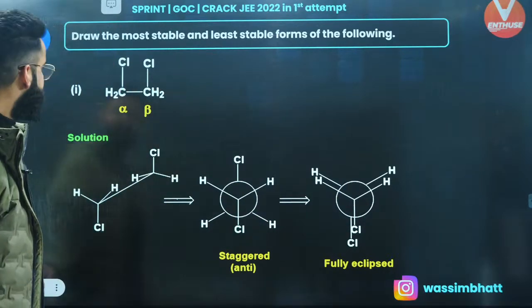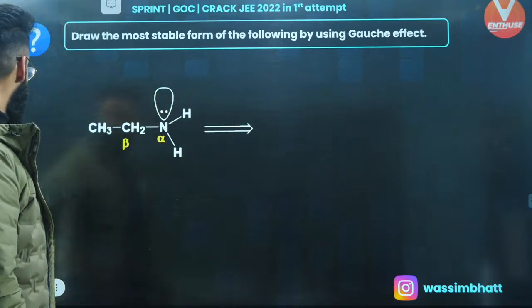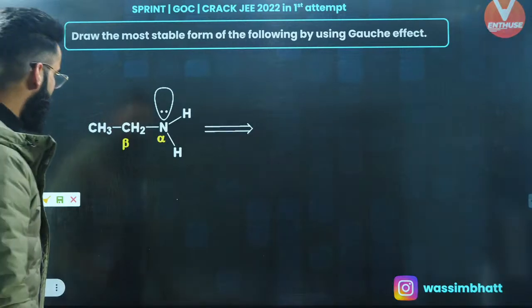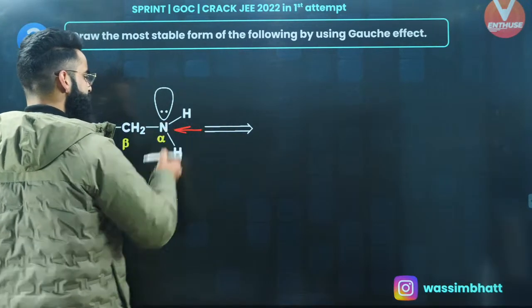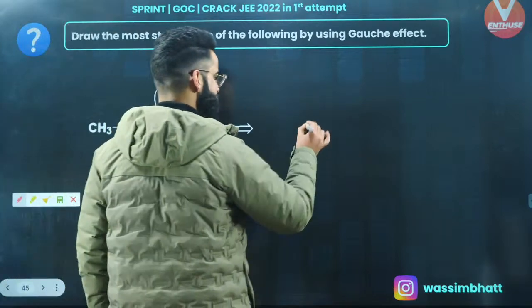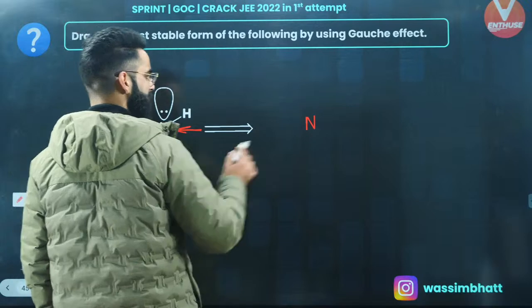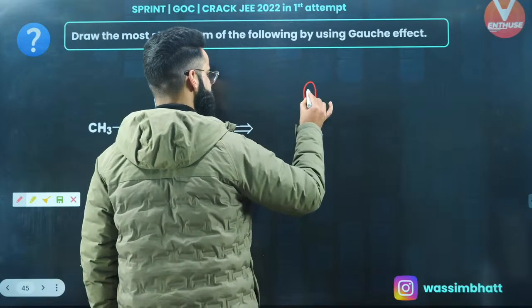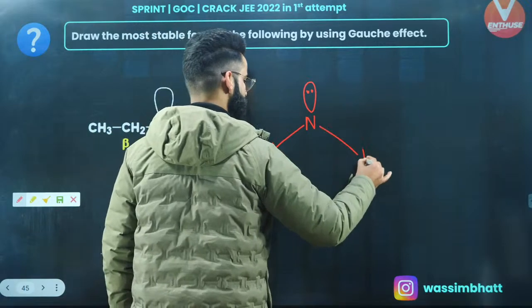I'm sure it's clear. Okay, draw the most stable form of the following. So you need to draw its most stable form. First of all, I'll be looking at this molecule through this line of sight. This nitrogen is something I can see. I'm plotting nitrogen over here. It has got a lone pair, and it's got two hydrogens. One hydrogen attached, one more hydrogen attached.